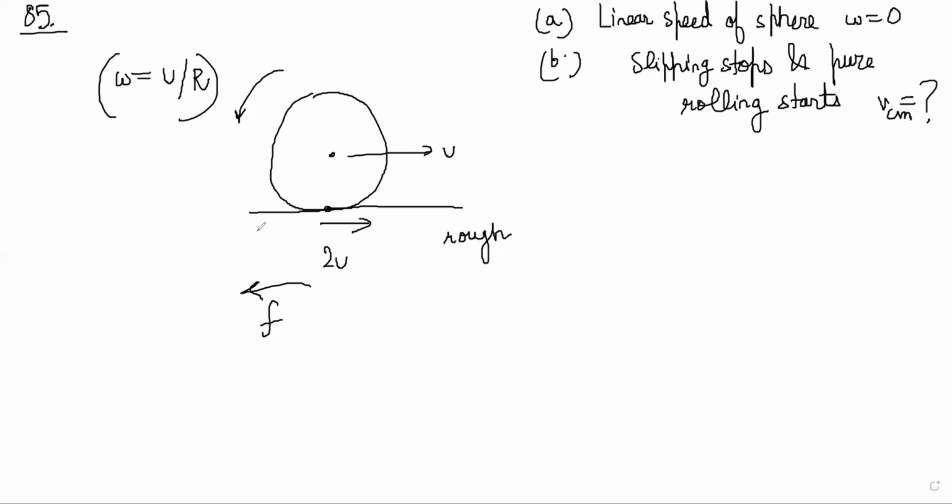Therefore, you cannot say that angular momentum will be conserved about any other point other than this point. If you take any other point, like the center, there is torque due to friction. So angular momentum cannot be conserved about the center.